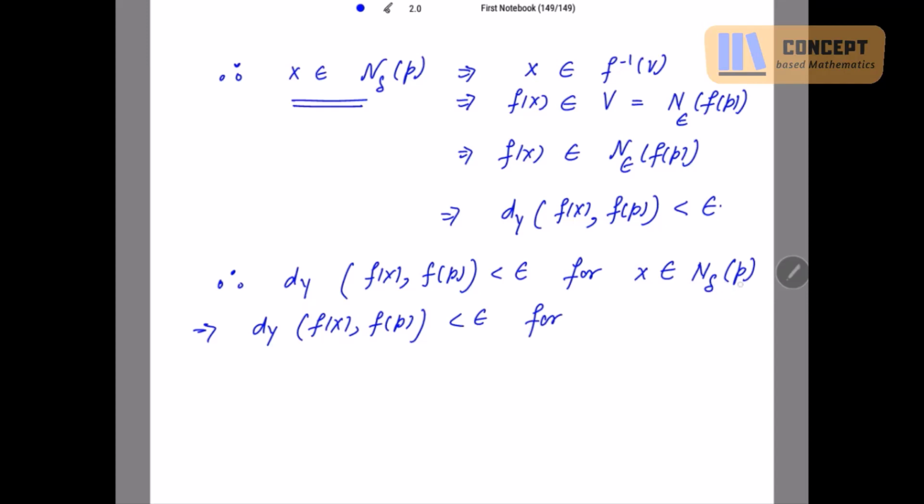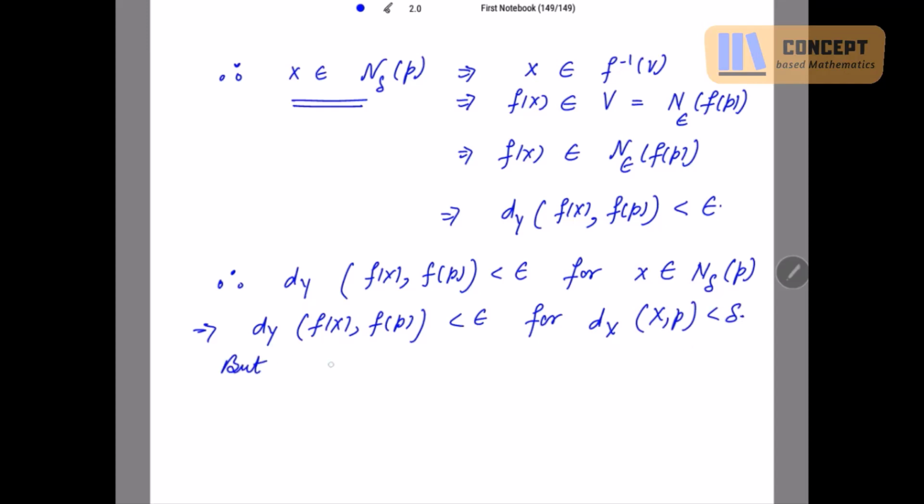Since we have the neighborhood of P with radius delta and x is an element of that neighborhood, the distance between x and P is less than delta. This is nothing but the distance in X. This is the definition of continuity that we are getting.